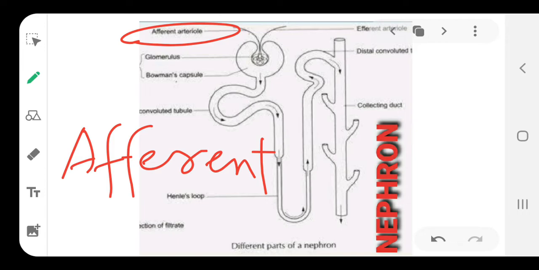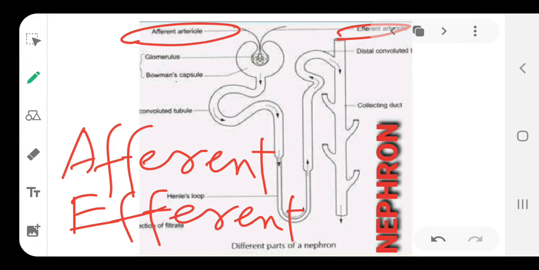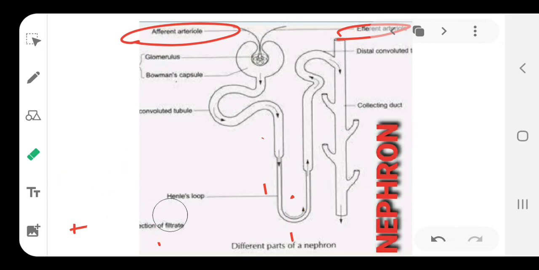Through this the blood enters, and through this part here, which is not that clearly visible, called the efferent arteriole. Same term but the spelling is different, E-double-F. Write it down, E-double-F, efferent arteriole. The blood leaves through it. So make sure blood comes in through the afferent arteriole and leaves through the efferent arteriole into the nephron. This is the nephron structure, and then we go further into the diagram labeling.